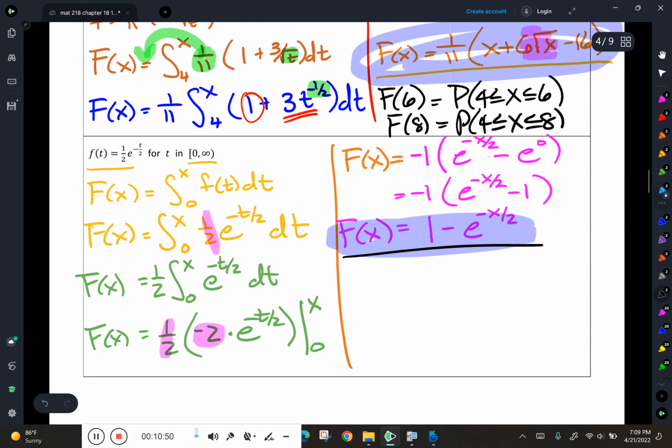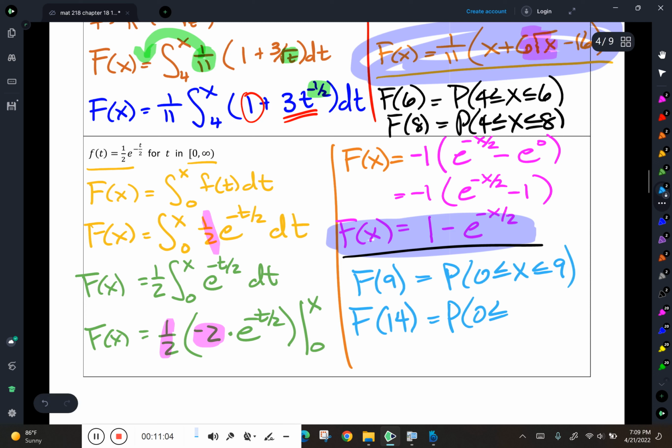So if I found f of 9, that would be the probability that this part lasted 0 to 9 months. Or if I found f of 14, that would be the probability that this part lasted between 0 and 14 months. The cumulative distribution function always starts at the bottom for whatever your probability model is and stops at whatever number you tell it to stop at.